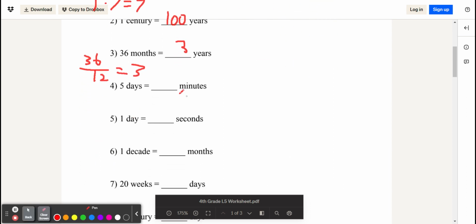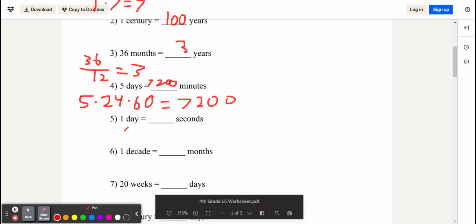And then we're converting days to minutes. So we have 5 days, which we multiply by 24 to get hours, and then each hour has 60 minutes, so we multiply by 60 again. And 5 times 24 times 60 is equal to 7,200. So our answer is 7,200.